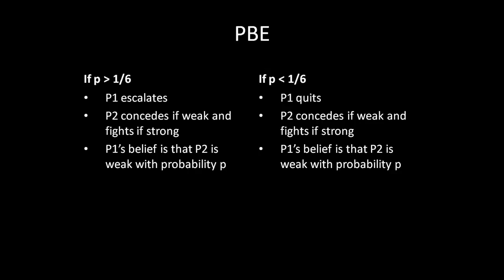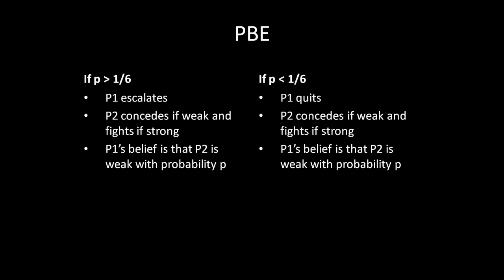Meanwhile, if P is less than 1/6, then something different happens in equilibrium. Player 1 quits, and player 2 concedes if weak and fights if strong, so that part hasn't changed. It's just what player 1 is going to do. And also, player 1's belief hasn't changed either. Player 1's belief that player 2 is weak remains probability P.